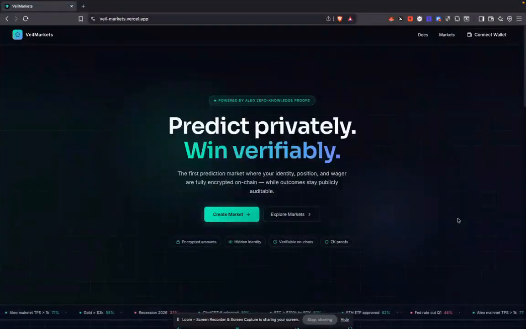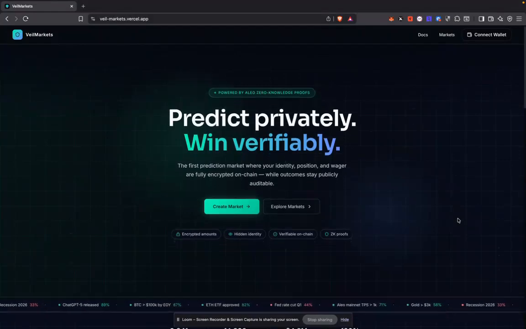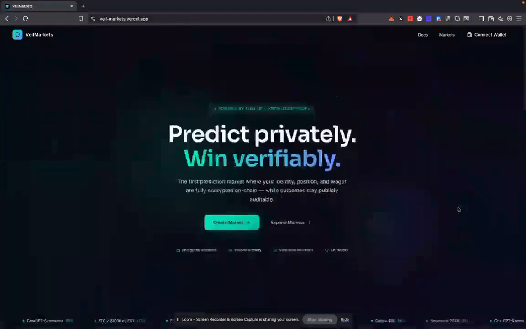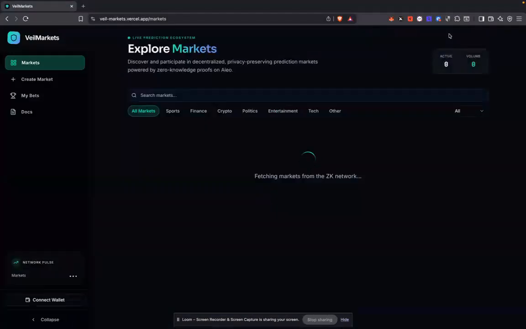Hello. So this is VeilMarkets, a private prediction market on Aleo. And here are the updates I've had in this wave. First of all, our project got a very nice UI makeover, as you can see, and we made the UX smooth even for non-connected wallets.